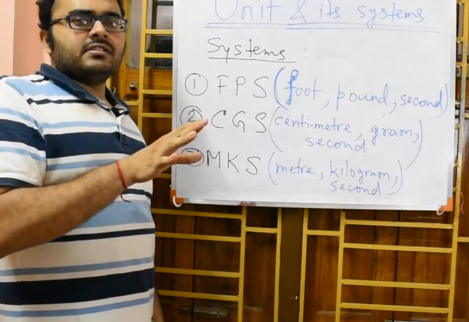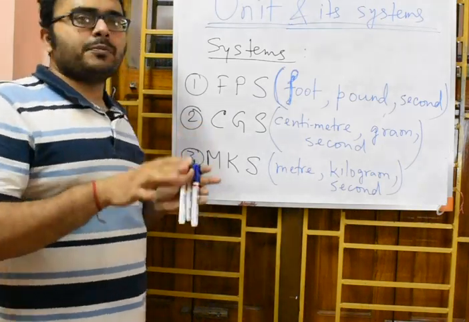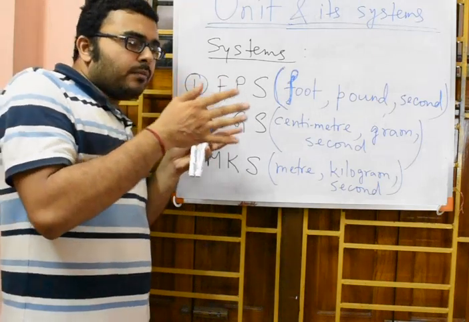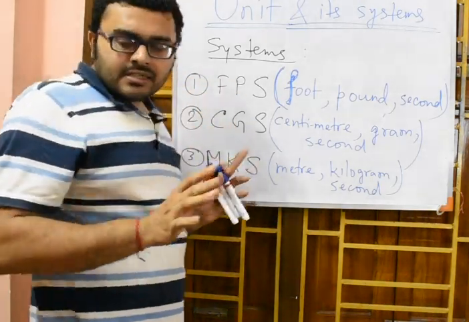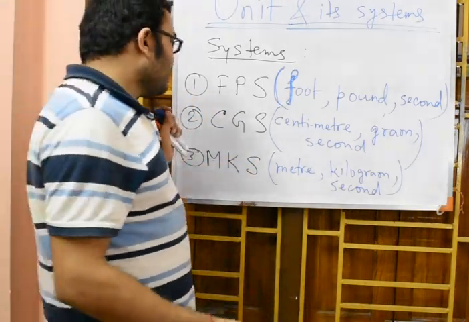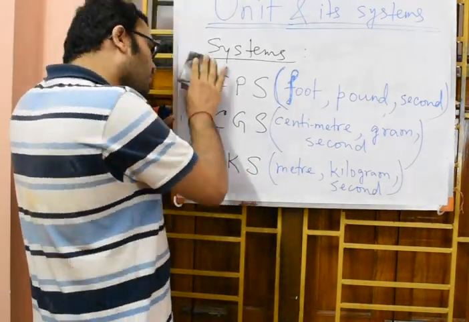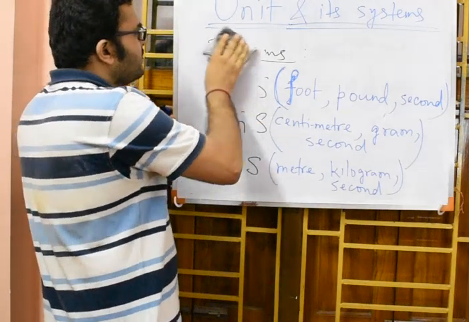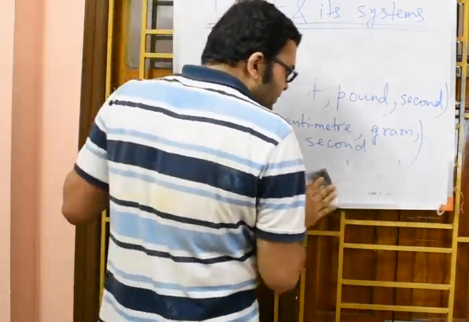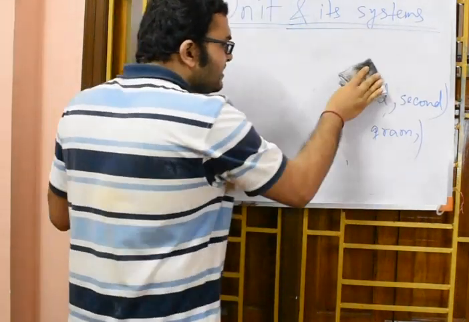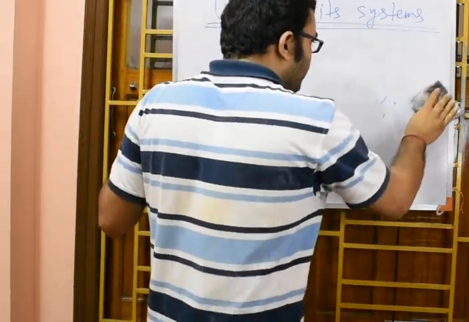This is one of the reasons why an international system of units has come into existence. Other than these three units, there are also many other systems of units, but nowadays what we use is the SI system of units.